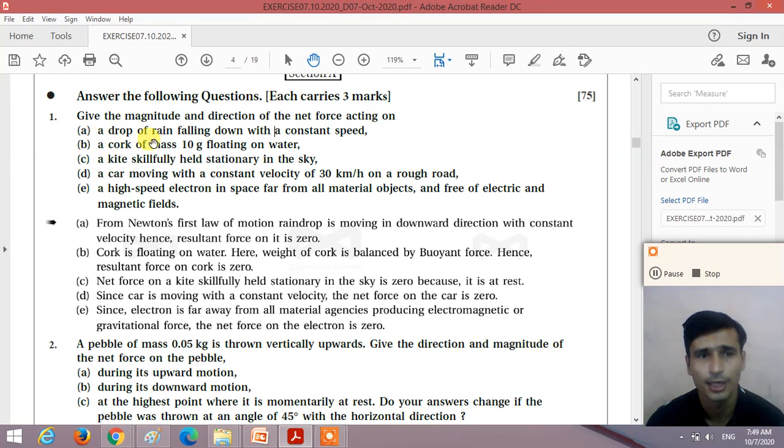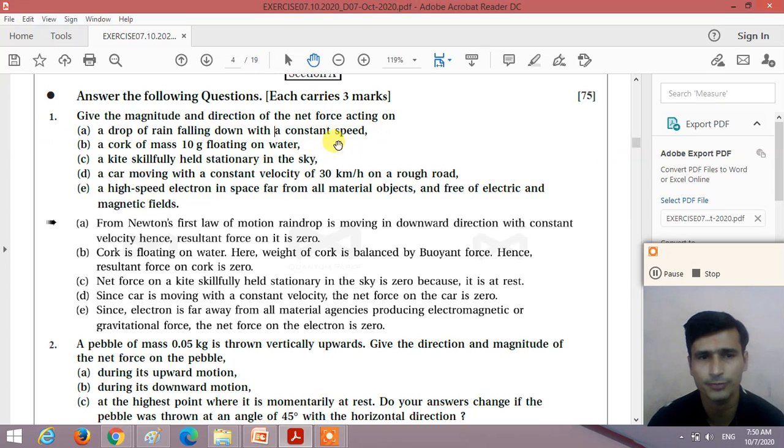First, a drop of rain falling down with a constant speed. So what will be the magnitude of the net force when a drop of rain is falling down with a constant speed? If an object is moving with a constant speed, according to Newton's first law, the net force acting on the raindrop is zero.